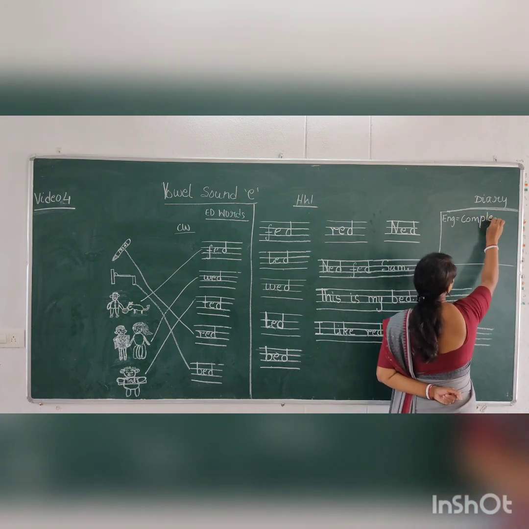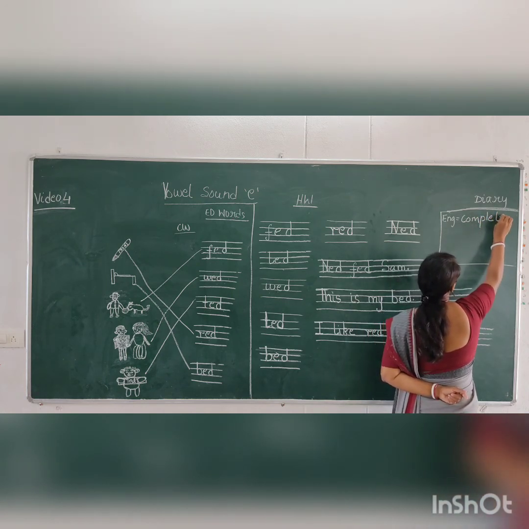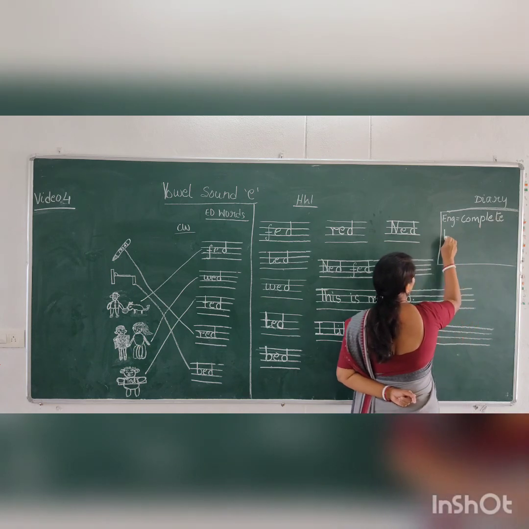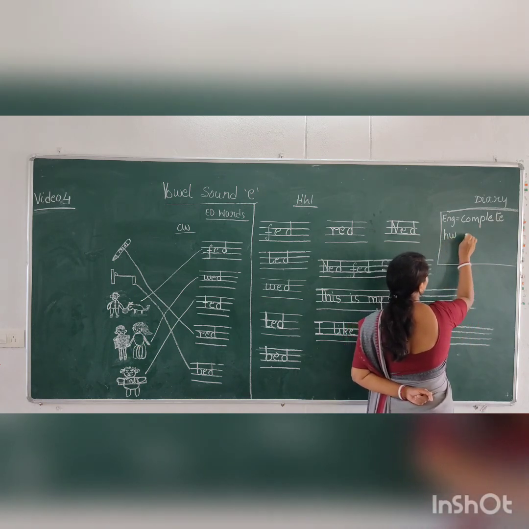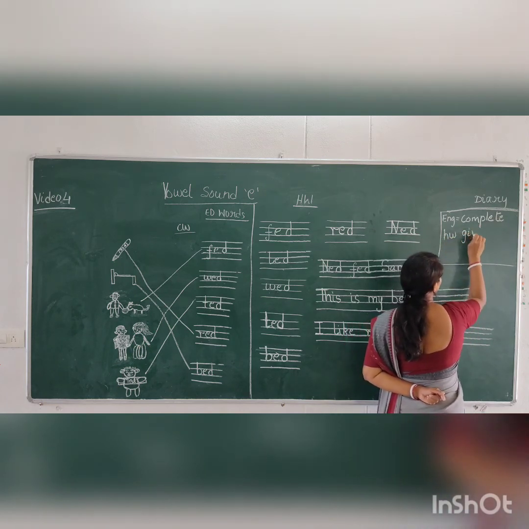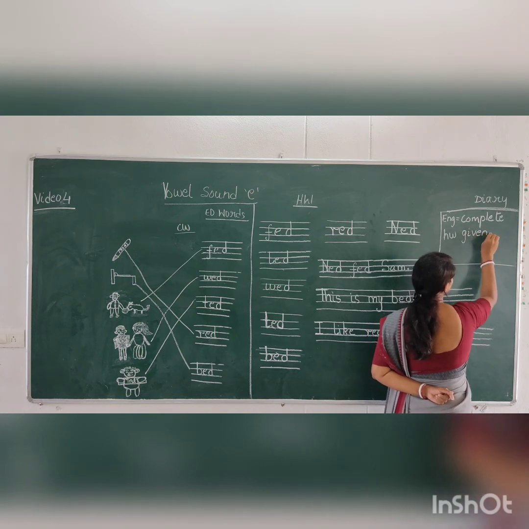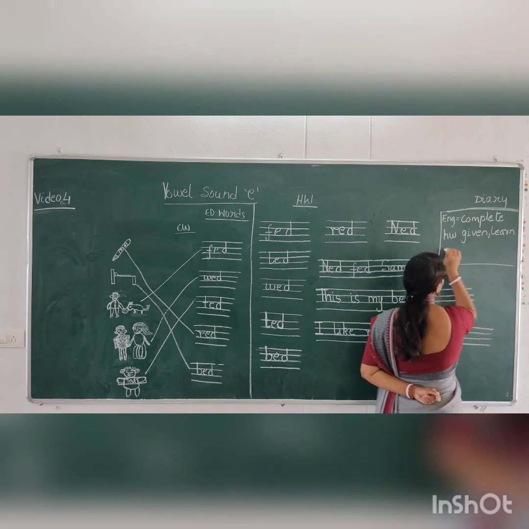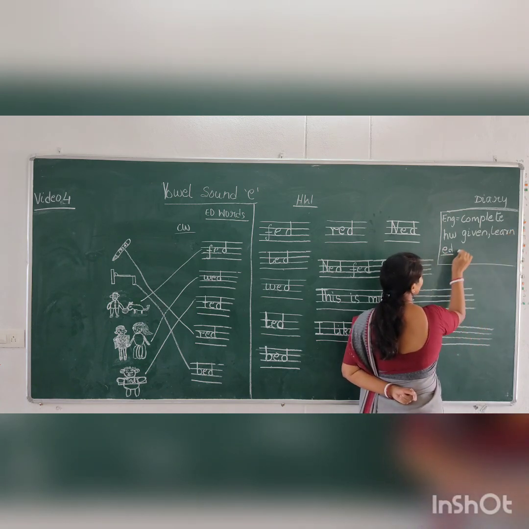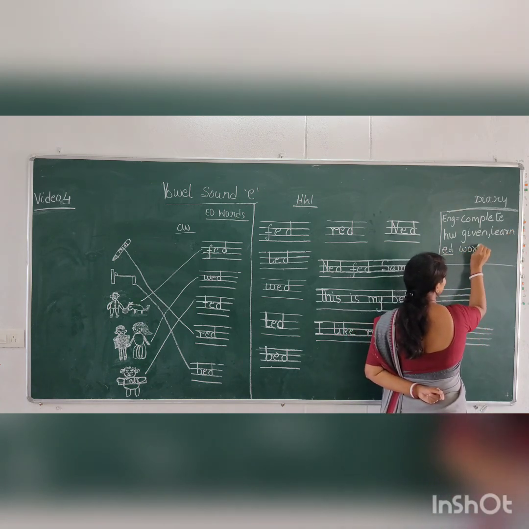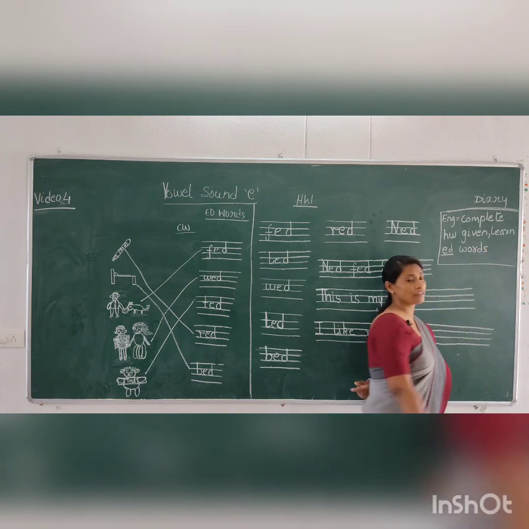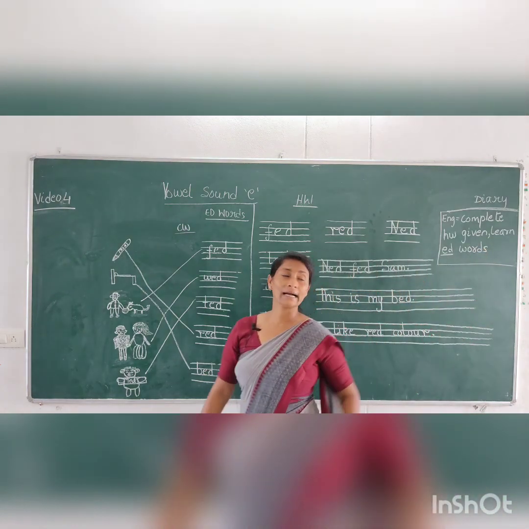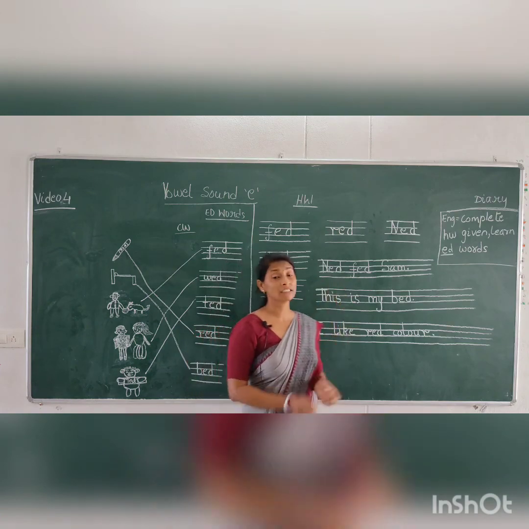Complete homework given. Learn ED words. Okay children, this is your homework. Complete what is given and learn the ED words.